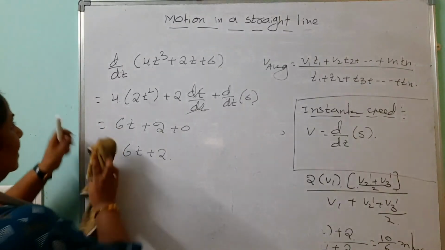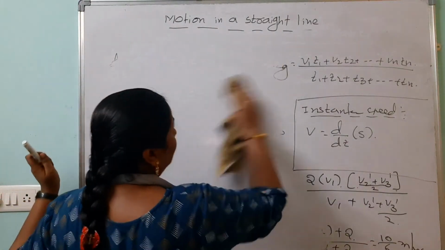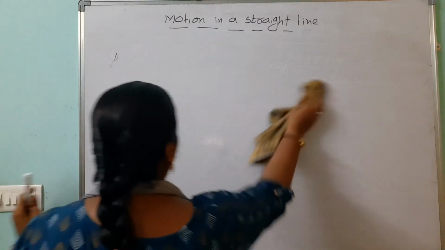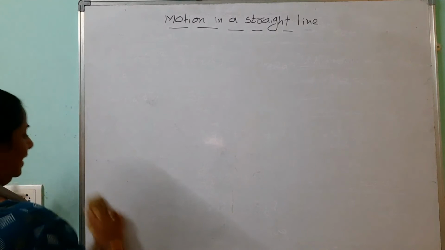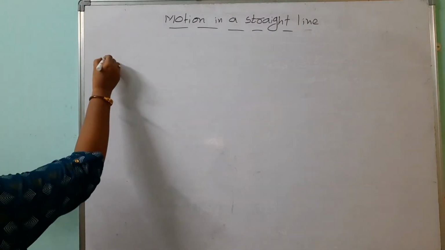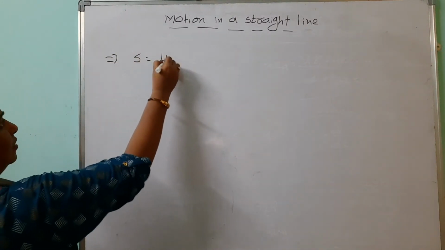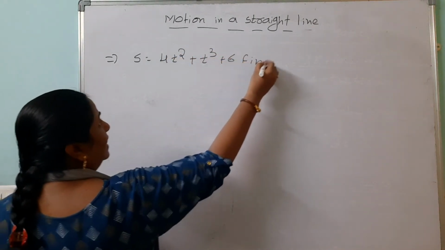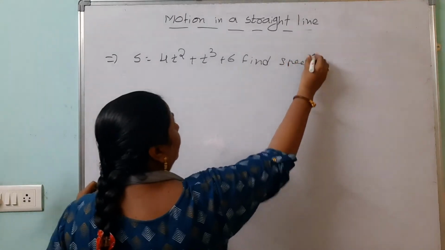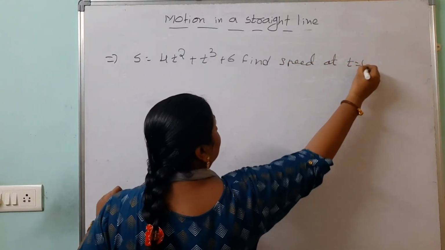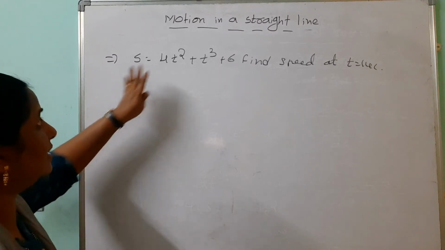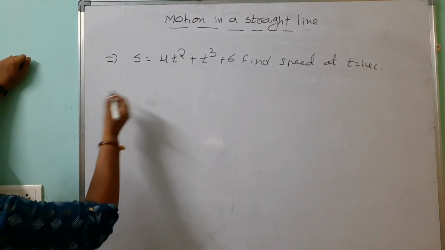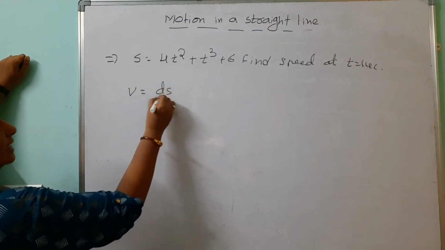Look here. Average speed is over, normal speed is over, then instantaneous speed. They can give the formulas like this. Distance equals to s equals to 4t square plus t cube plus 6. Find speed at t equals to 1 second. How to solve this one? This is in terms of the function of the t, no? We know the distance. How to find out the speed? v equals to ds by dt.